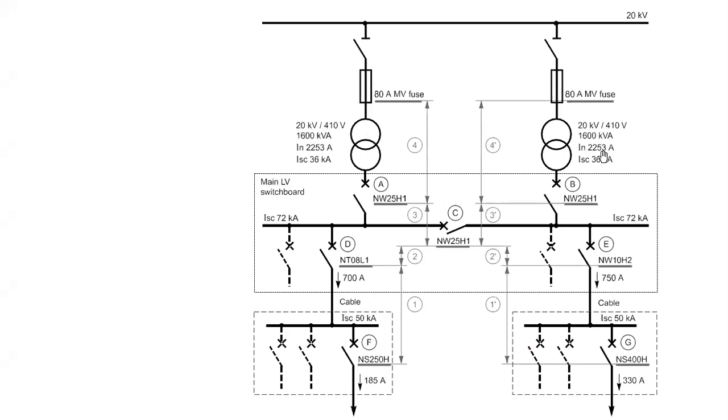The short circuit is 36 kA, and these are two identical breakers, or I will say two identical transformers getting fed from here, and these are the outgoings. In outgoing also, here we are showing a bus coupler. It is just for single line purpose. Actually, the top two is an HT line and the bottom one is an LV switchboard.